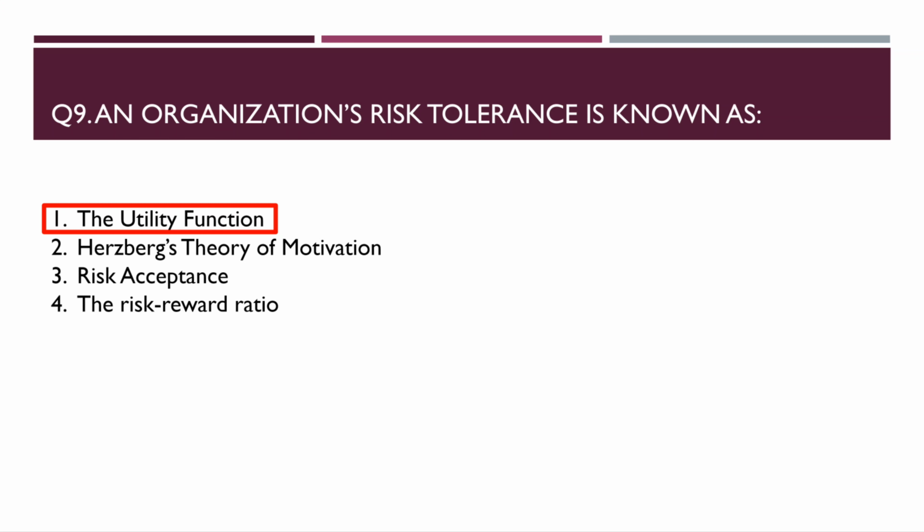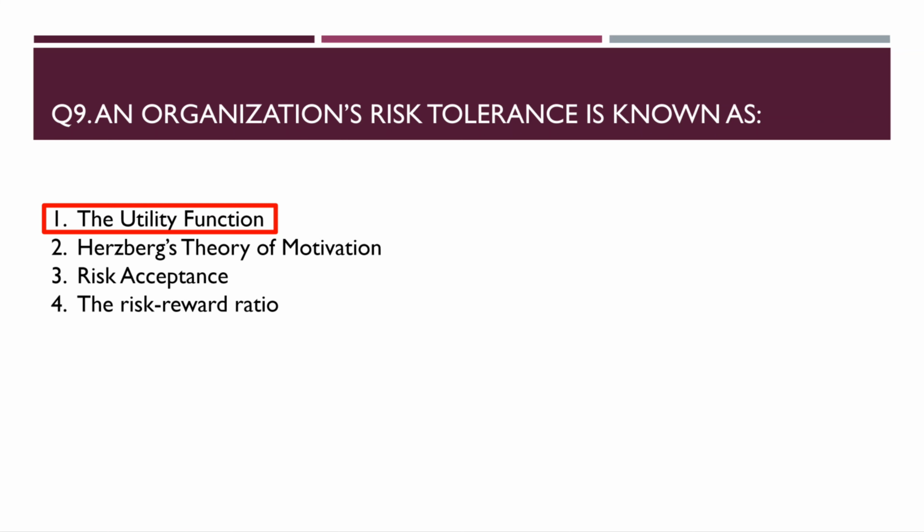Now let's talk about the other options as well. The second is incorrect because Herzberg's theory of motivation is an HR theory that describes motivating agents for workers. Third is also incorrect because risk acceptance describes the action of allowing a risk to exist because it is deemed low in impact, low in probability, or maybe both. Now the fourth, the risk-reward ratio, is incorrect because this describes the potential reward for taking a risk in the project. So this is how you have to eliminate the options in order to select your correct answer.